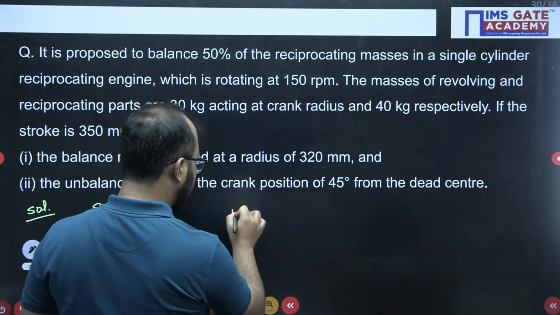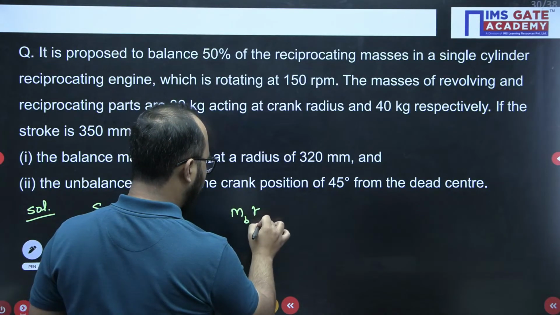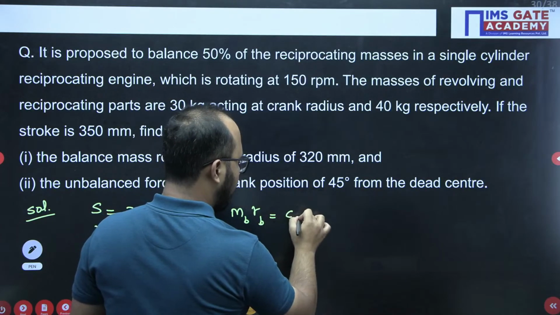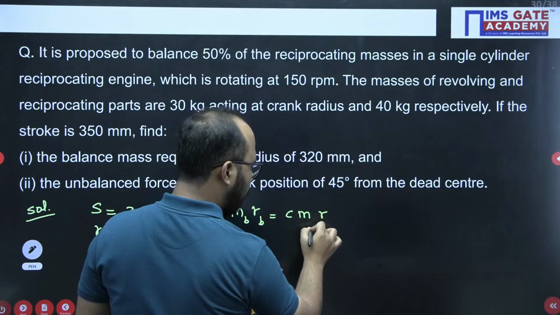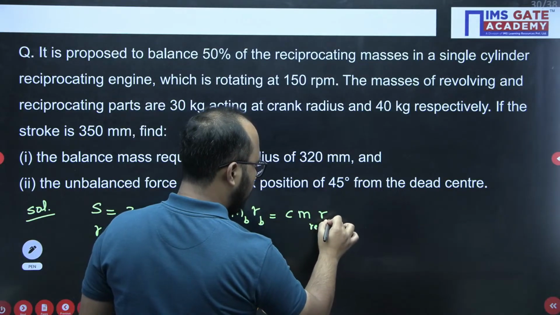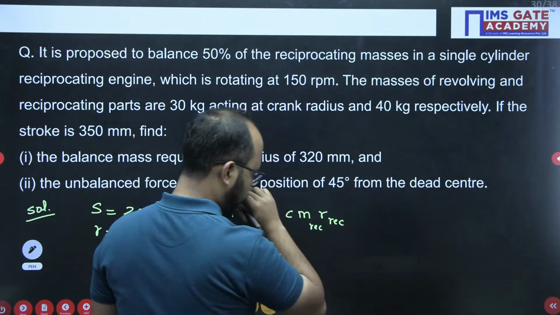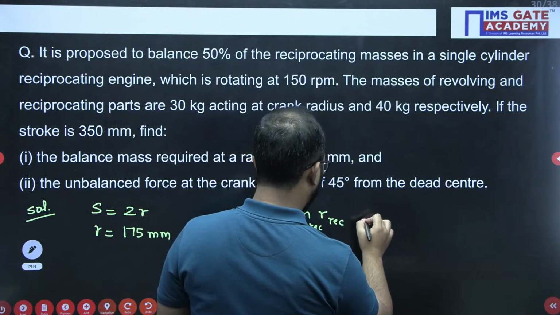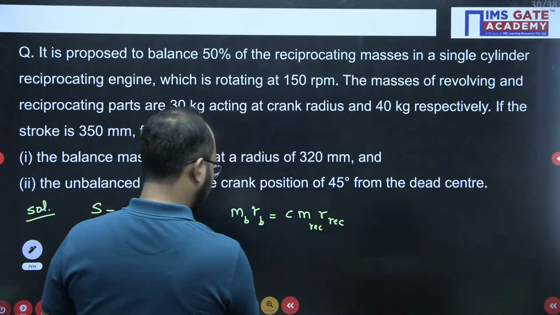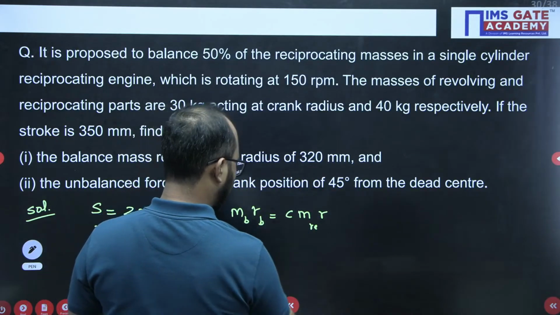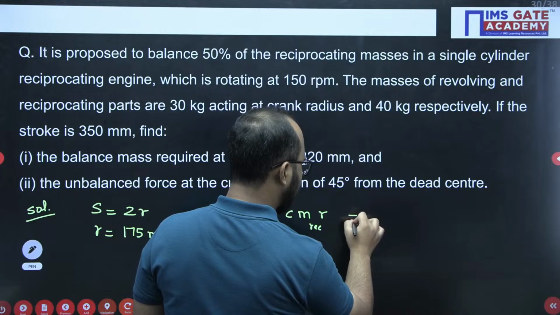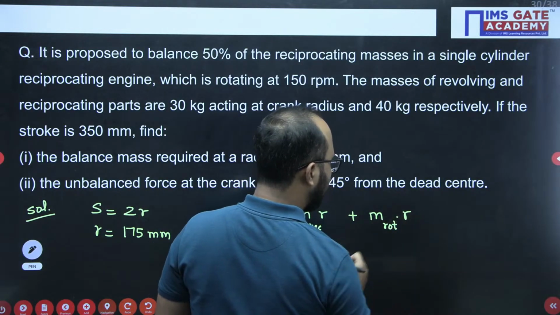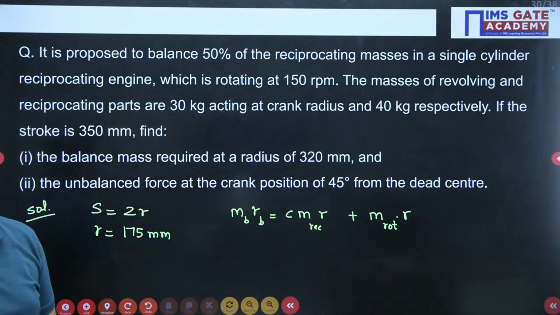Now see, simple, this formula you should remember: m_B r_B equals C into (m reciprocating plus m rotating) multiplied by the radius at which it is placed.